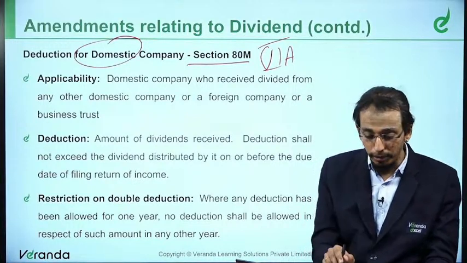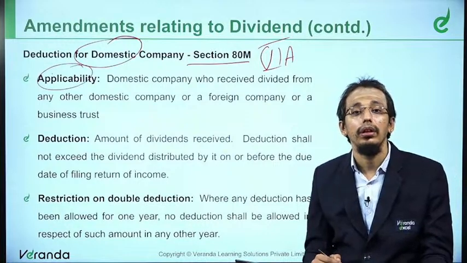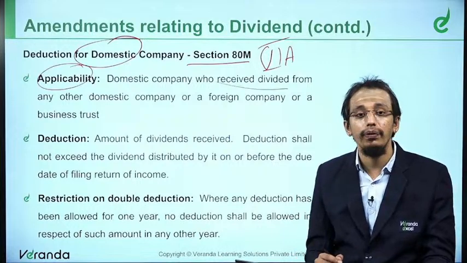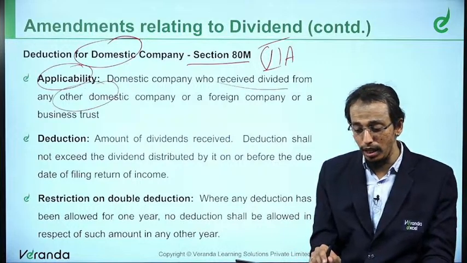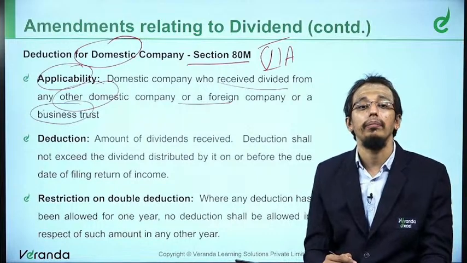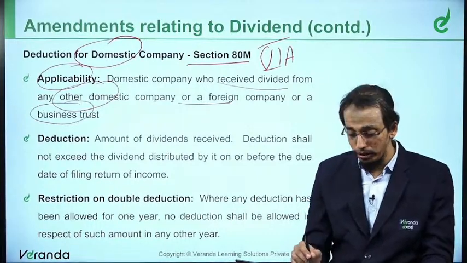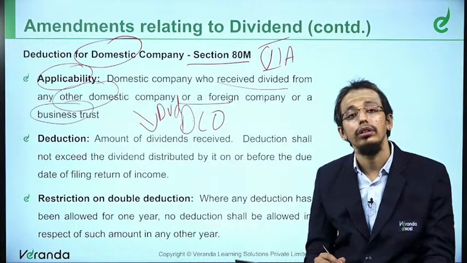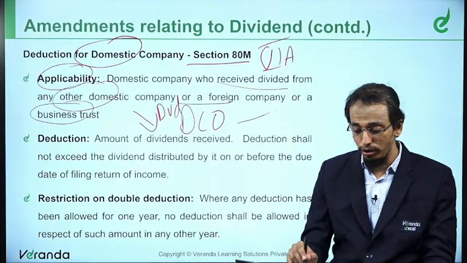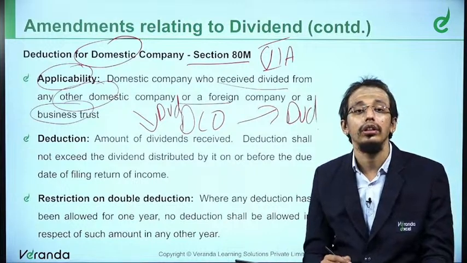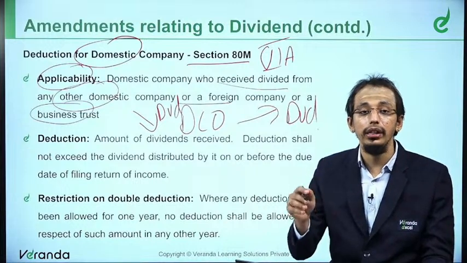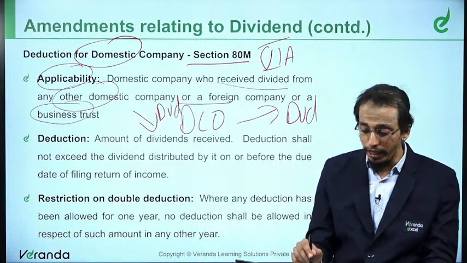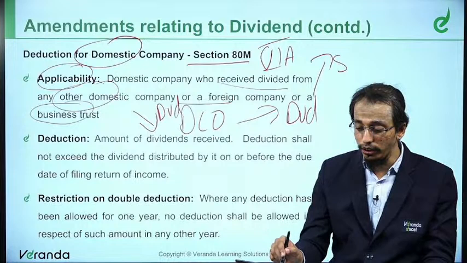Now, when is it applicable? It is applicable when a domestic company receives dividend from any other domestic company or a foreign company or business trust. So what happens? The domestic company receives dividend and it also pays dividend. Dividend is paid by the domestic company to its shareholders.